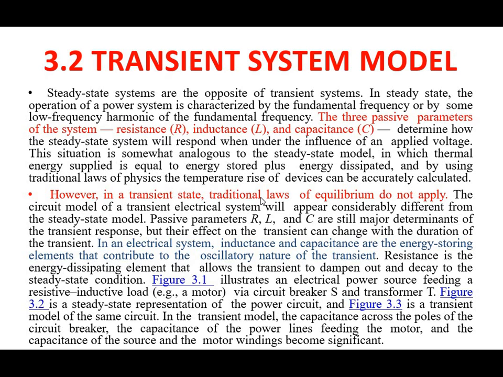So the circuit model of a transient electrical system will appear considerably different from the steady state model.